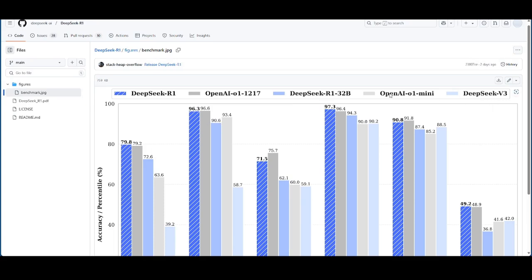You also have O1 mini and DeepSeek version 3, as well as DeepSeek R1, which is sort of the mini version to the 32 billion parameter model. But obviously, this is crazy. And being that this is an open source model, you can install this on your local machine. That makes it insanely useful.